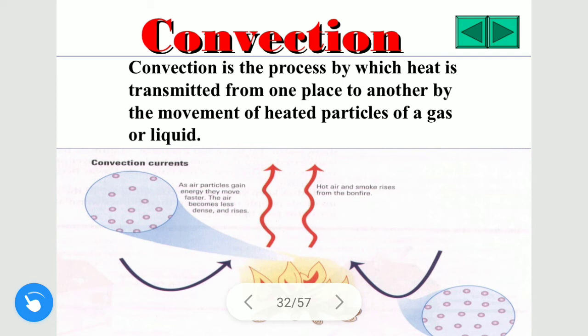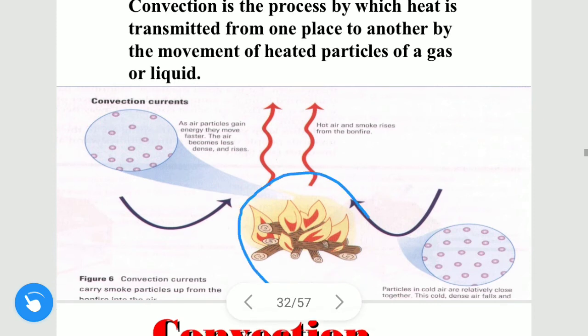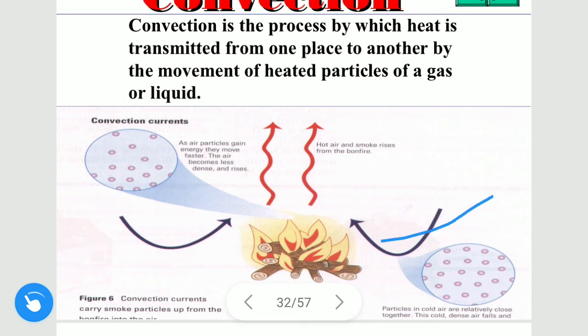The best example is fire. When we burn wood, we will see that hot air rises upward, and we all know that cool air is denser than hot air. So cool air moves in to replace it, and hot air always tries to go up. This is how convection takes place.